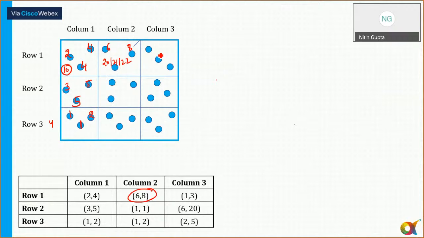Now, column 3 में 1 and 3. So I can say this is 1, this is 3. So 1 plus 3 is 4. So 4 plus 1, 5. And 4 plus 3, 7. So 5, 6 and 7. So let's see what combination can give me a sum here. So if I say 10 is there, na? So if I say 10 plus 5, is that possible? 10 plus 20 is 30 plus 5, 35. Not possible.